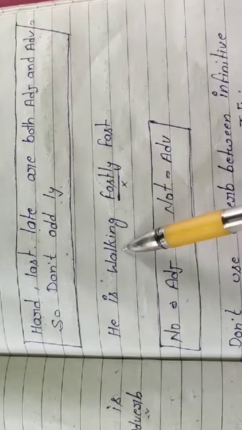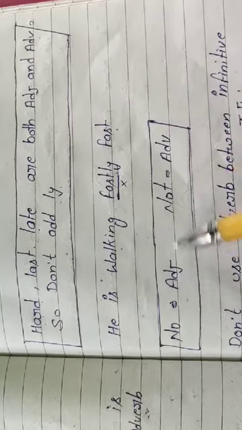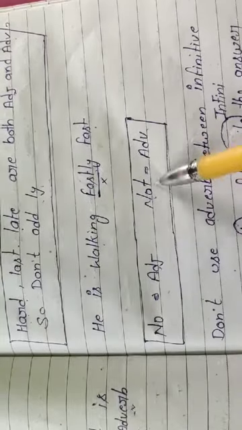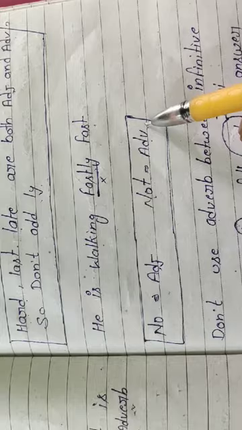Like "he is walking fastly": it is wrong, the right word is fast. No and not: you can say that no is an adjective and not is an adverb.